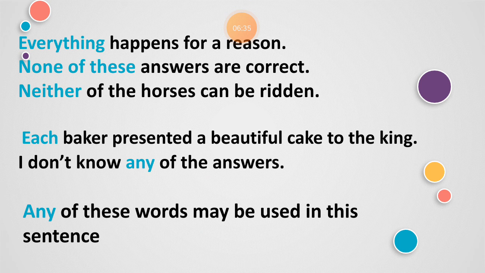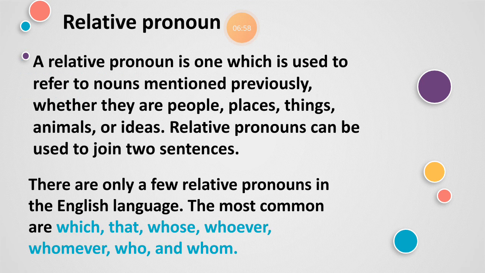So here are the examples. Everything happens for a reason. None of these answers are correct. Neither of the horses can be ridden. Each baker presented a beautiful cake to the king. Here are the examples of the indefinite pronouns: everything, none of these, neither, each, any. So these are all highlighted for you. These are the indefinite pronouns.